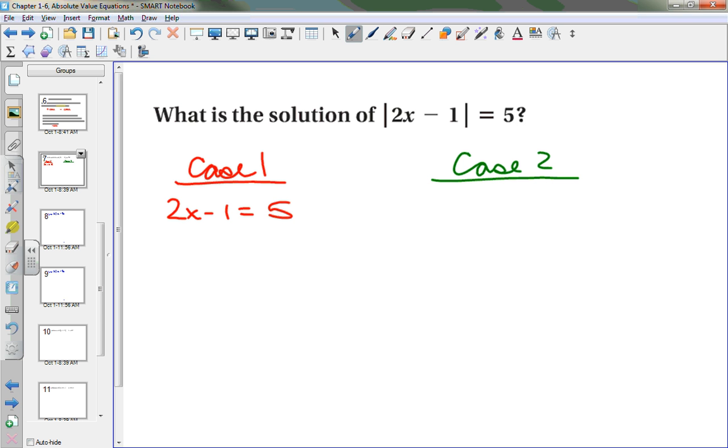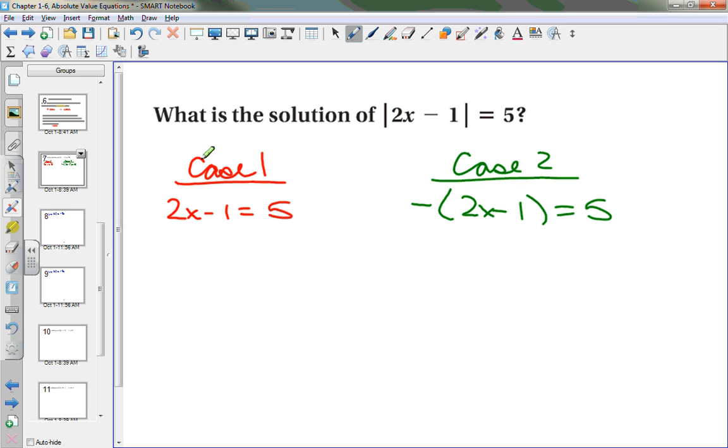Well, what did we say case 2 was before? The negative case. Well, the negative case is going to be simply putting a negative in front of it and solving for it. Now, in your textbook, they have it being the negative on the other side, meaning 2x minus 1 is equal to 5, and 2x minus 1 is equal to negative 5. I do not want to teach it to you in that manner, because I want you to do exactly the same procedure with equations and inequalities. Okay? So I want you to be on autopilot for both processes. I don't want you to think that there has to be two different processes.